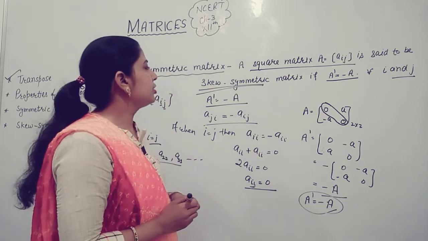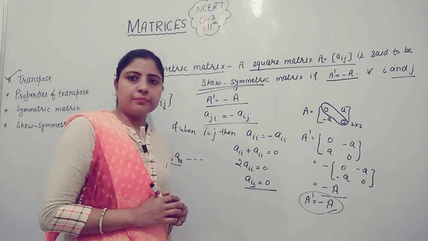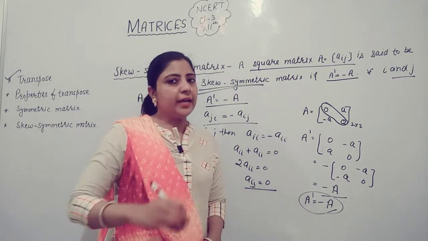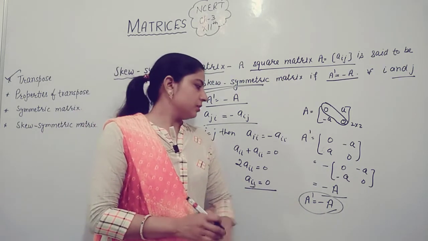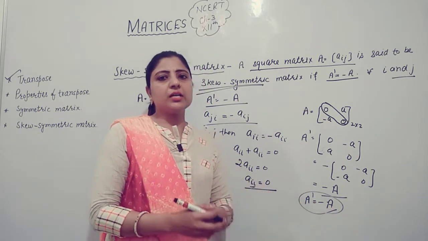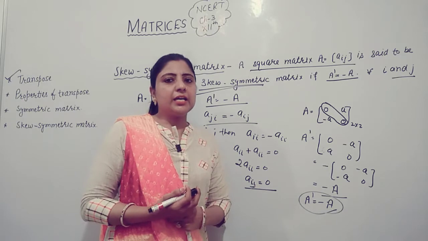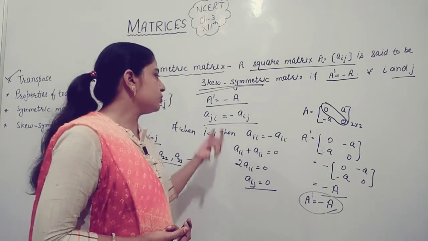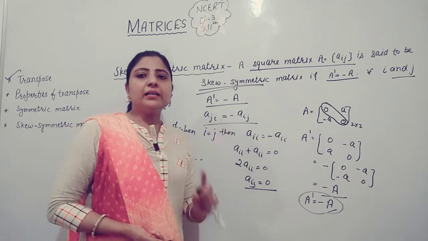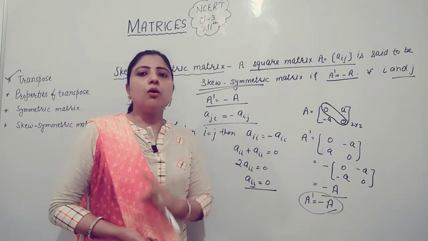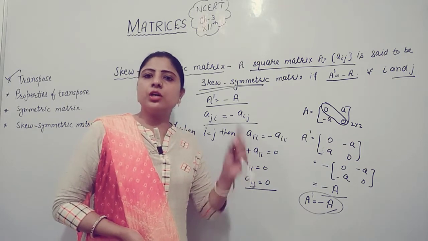When we interchange rows into columns and columns into rows, we get negative times the same matrix A. That is the property of skew symmetric matrix: diagonal elements of a skew symmetric matrix are always equal to 0.